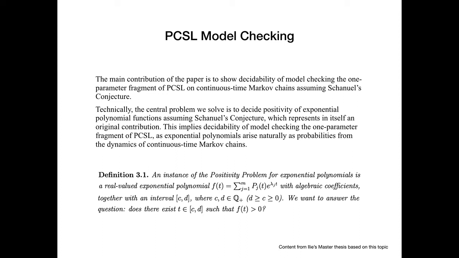We proved conditional decidability of the positivity problem, assuming Schanuel's conjecture, and then we showed in turn that this implies conditional decidability of the PCSL1 model checking problem.